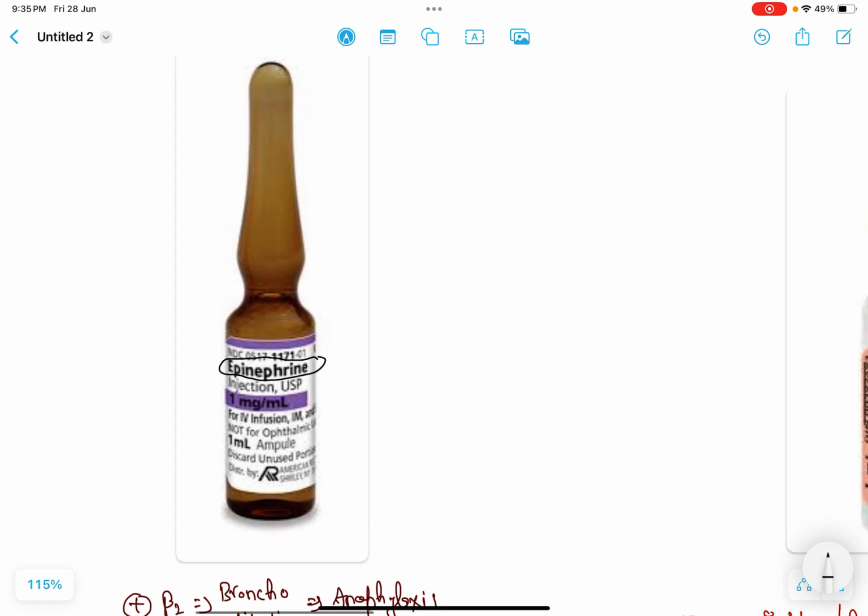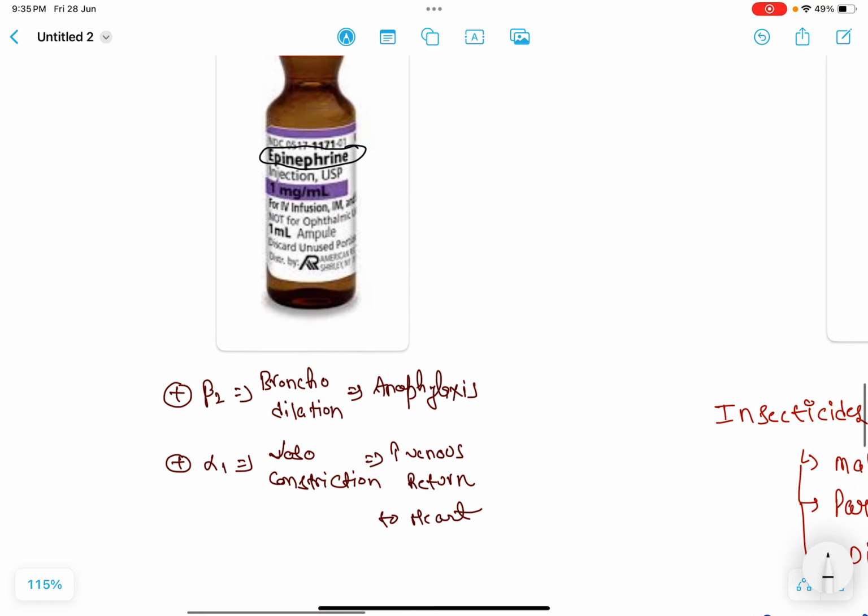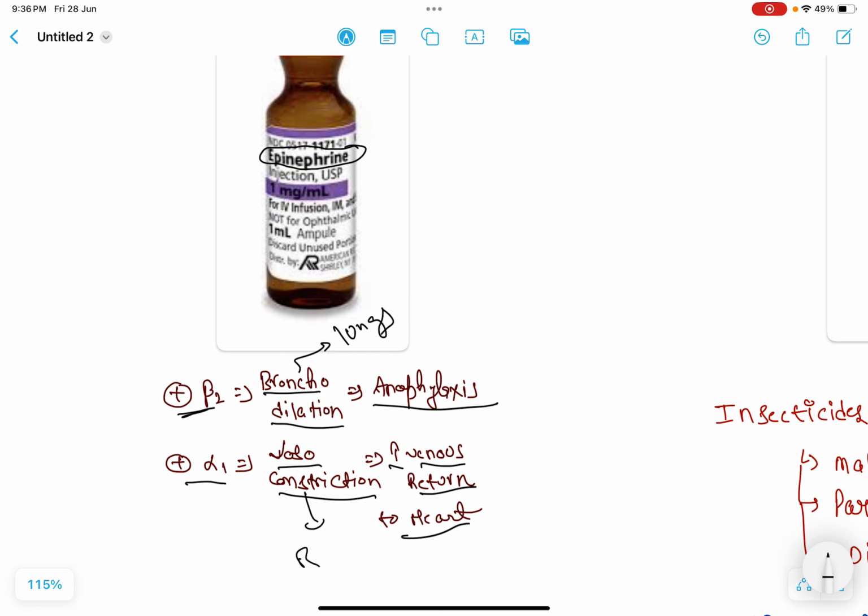Epinephrine will stimulate the beta 2 receptor and it causes bronchodilation, and therefore we give it in anaphylaxis. Next, it also stimulates the alpha 1 receptor and it causes vasoconstriction. As a result, it increases the venous return to the heart. This bronchodilation occurs in the lungs and this vasoconstriction occurs in the blood vessels.